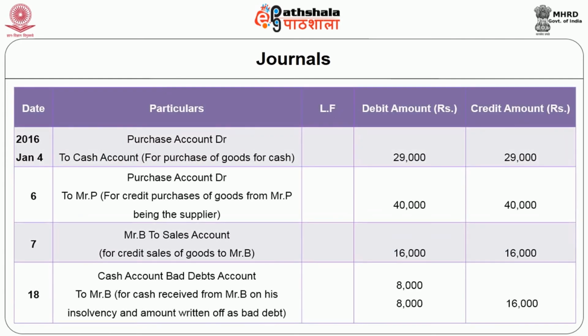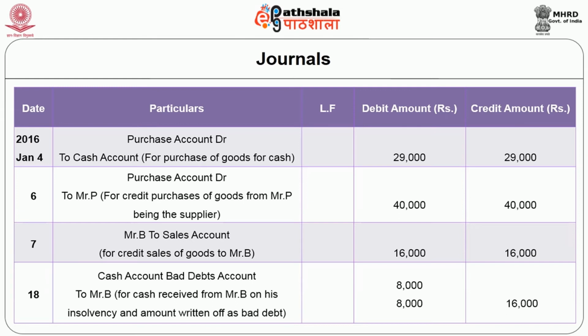It has been typically shown in the journal. For the first entry, purchases made, the two accounts involved are purchases and cash account. So, debit purchases account and the credit is given to cash account with the amount of 29,000, and the narration says for purchase of goods for cash. The next, for the goods purchased from Mr. P, the purchase account and Mr. P's account is involved because it is a credit purchase. So the party name should appear. So purchase account is debited with 40,000 and Mr. P's account with 40,000 for credit purchase of goods from Mr. P.